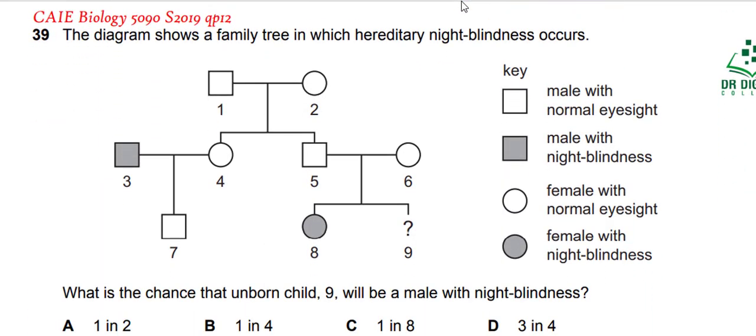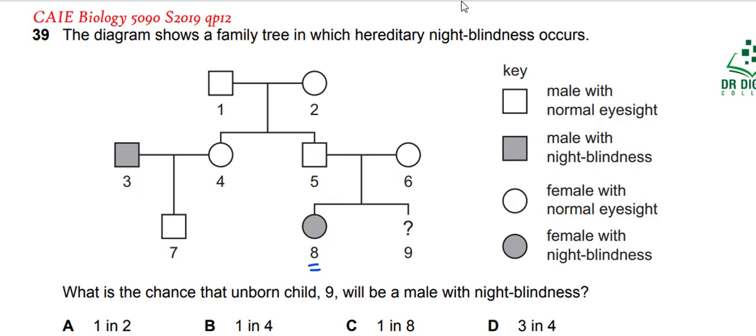In question 39, the diagram shows a family tree in which hereditary night blindness occurs. Circles are the females, squares are the males, the vertical line indicates the progeny line, while horizontal lines are the marriage lines. Okay, so this is individual 9. This individual 8 is the affected individual. What is the chance that unborn child 9 will be a male with night blindness?